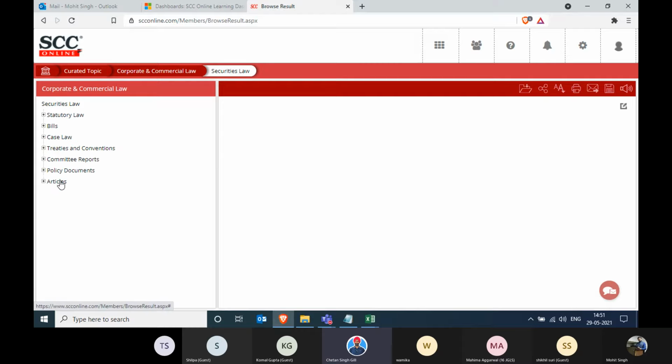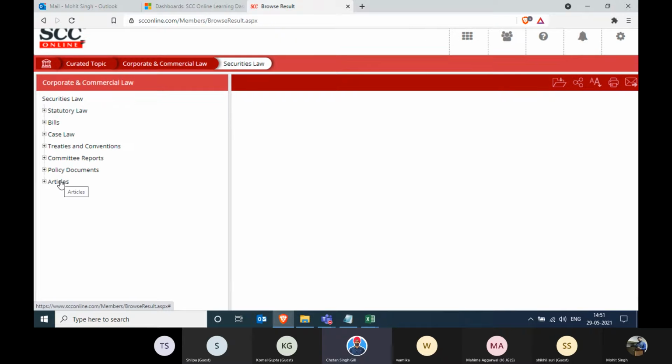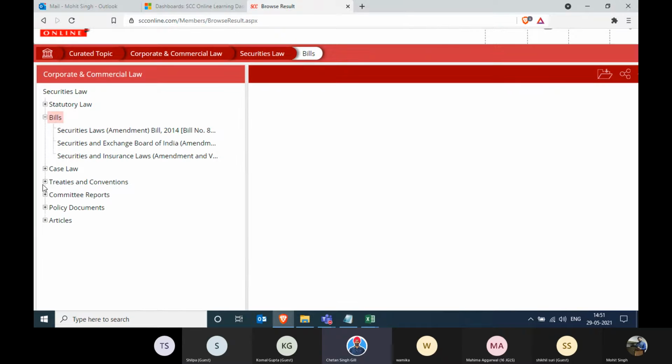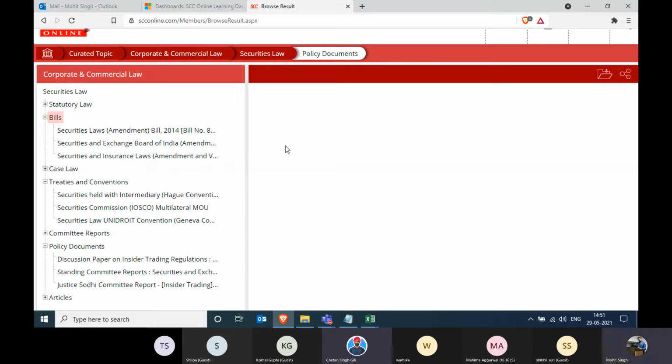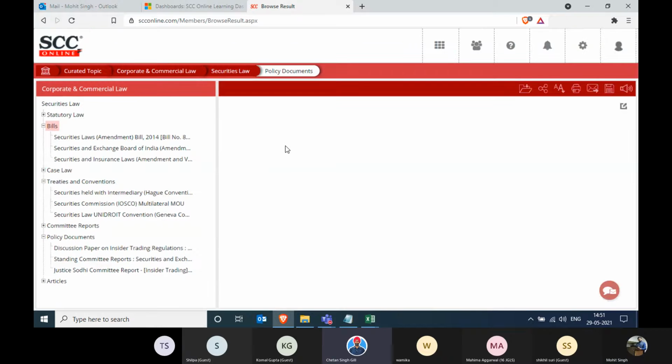Yes. Now if you can see, there are bills, treaties and conventions, committee reports, and policy documents. Whatever we think would be relevant to that very topic, we'll keep on adding. It's not mandatory that we'll only have 5 heads. Sometimes we'll have 6, sometimes 7, depending on the topic you have picked. And all this can be saved and printed out. There is no restriction as such.